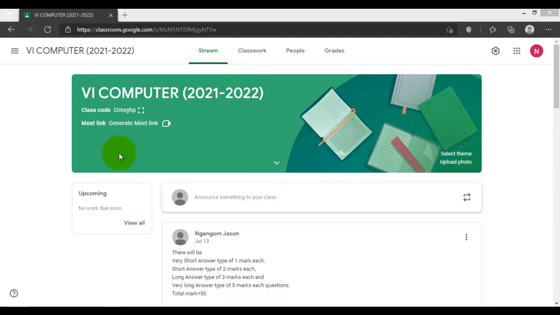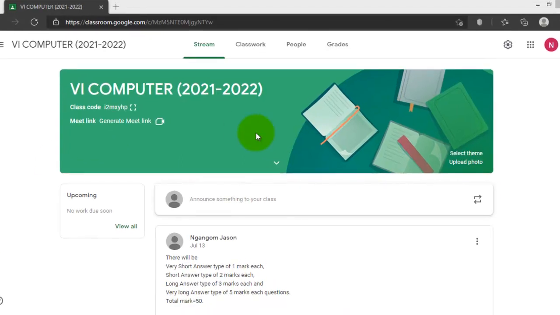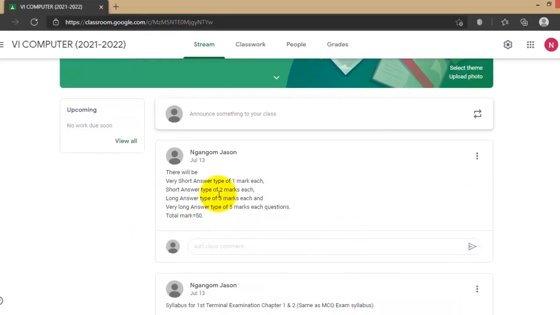In our Google Classroom, I have already updated the question types. There will be 1 mark questions, very short answer type, like fill in the blank, MCQ, true and false, or match the following. And short answer type, long answer type, and very long answer type, carrying 2 marks, 3 marks, and 5 marks each. The total mark will be 50.